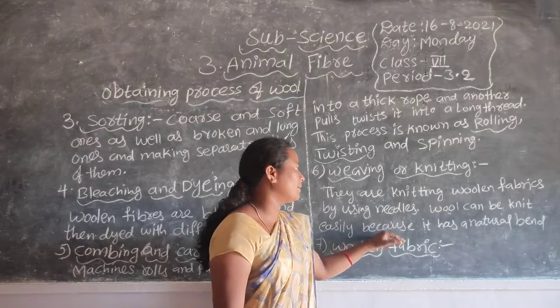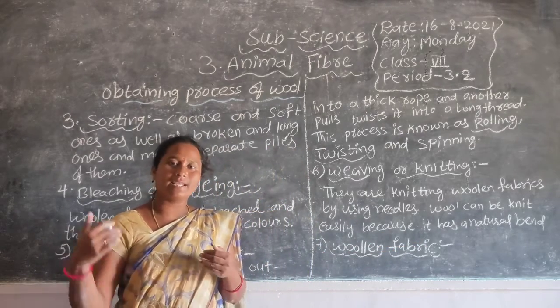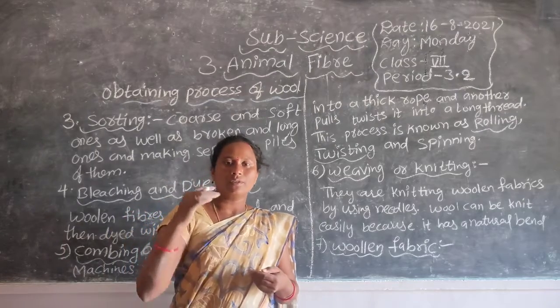Wool can be knit easily because it has a natural bend or natural trim. It bends easily.